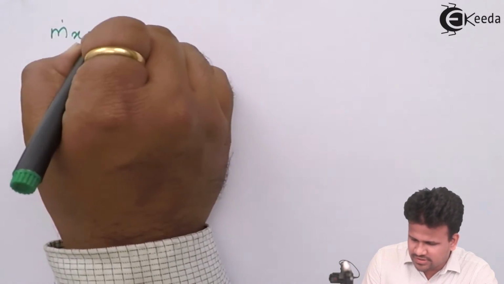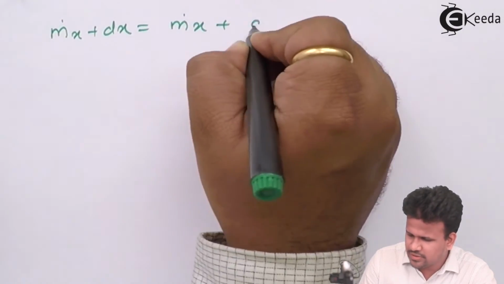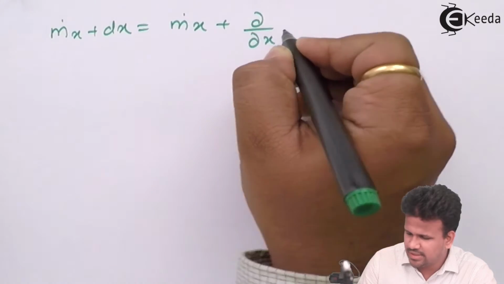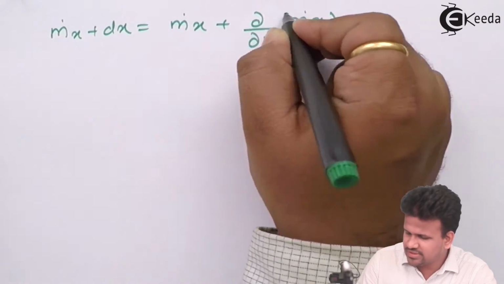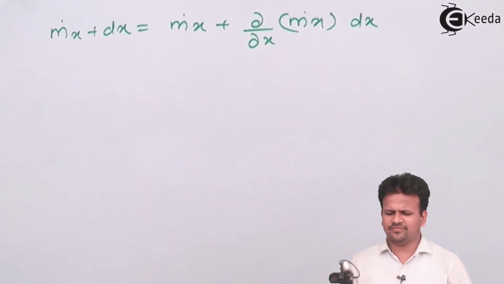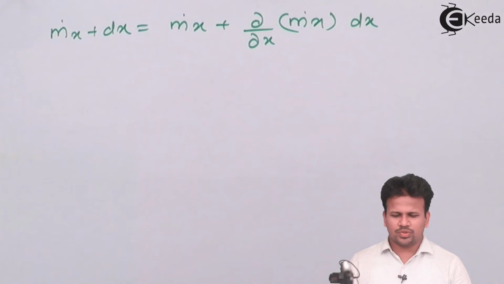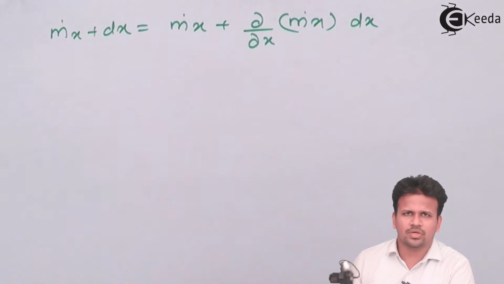m dot at x plus dx will be equal to m dot at x plus dou by dou x of m dot of x into dx upon 1 factorial, which is 1. Now what we have got over here is m dot in as well as m dot out.